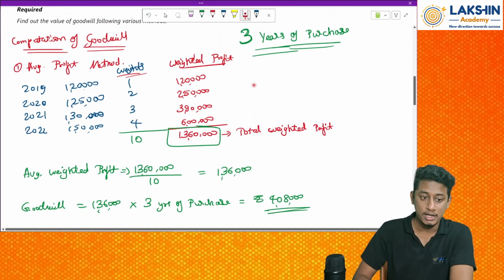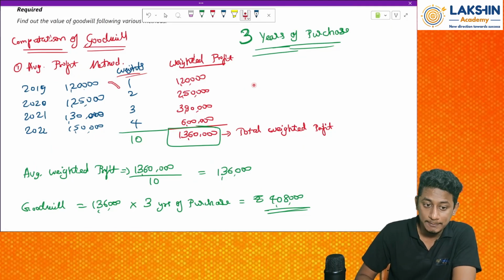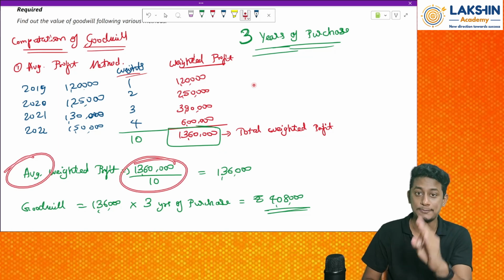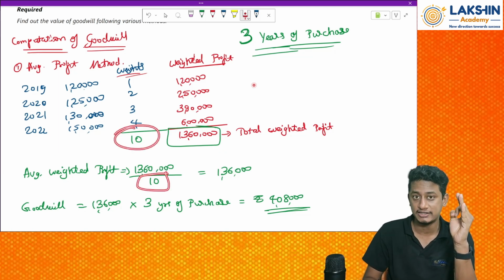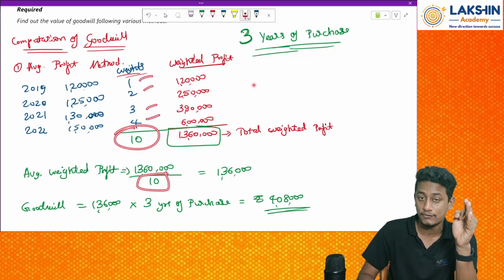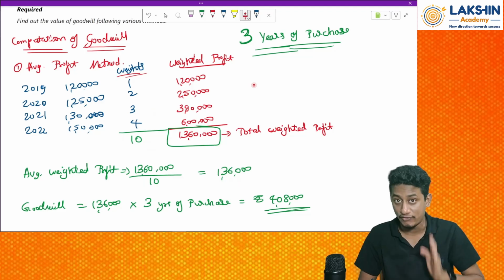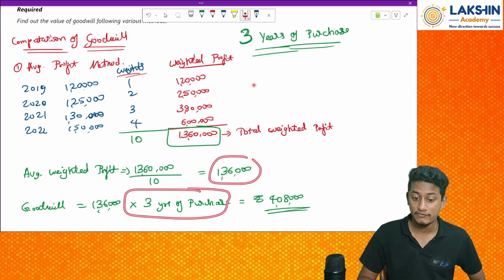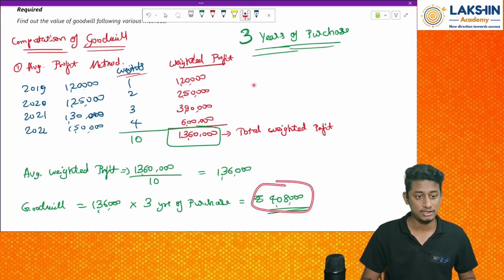So what to do? Take all the profits, assign the weights to them, multiply them with the weights, and find the total of weighted profits. After this, find the average profit, because the method talks about average, with the total of weights: 1 plus 2 plus 3 plus 4, that will be 10. Then you'll get your average weighted profit, not goodwill. Then multiply this with the number of years of purchase given in the question, and you will get your goodwill value. Clear? This is what the first method says.